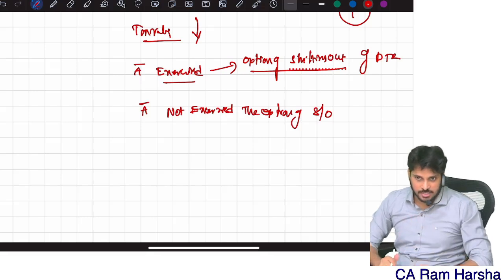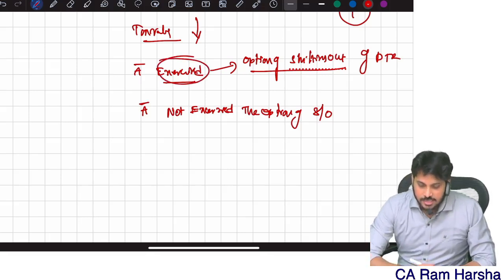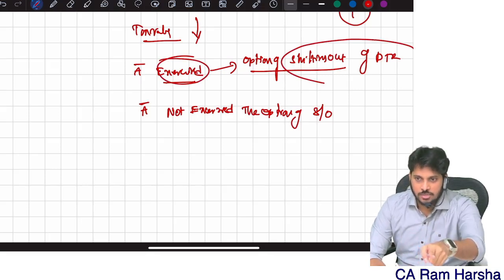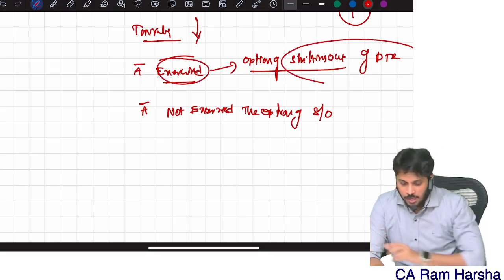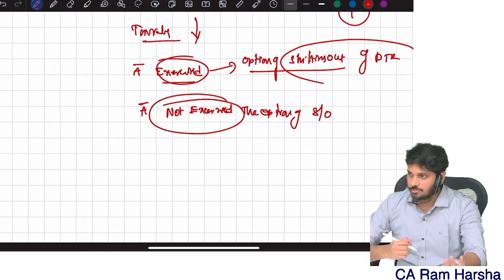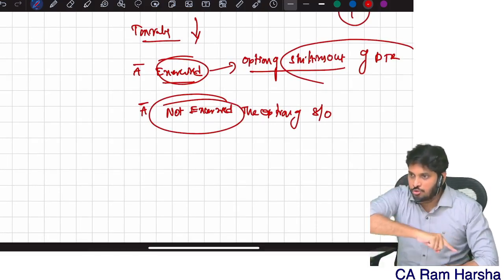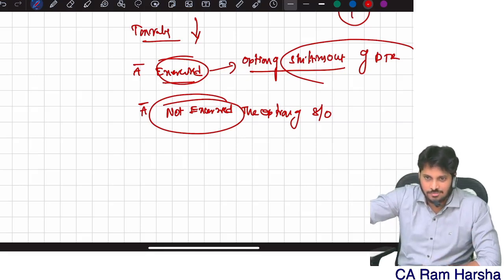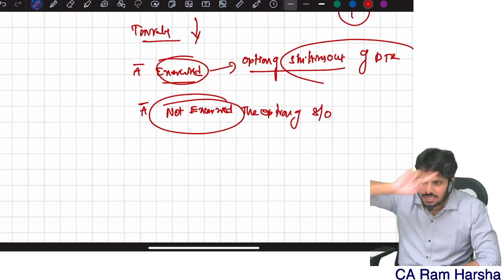115BAC, that is the section. If you exercised coming out of DTR, what does it mean? Normal tax regime. If you did not exercise coming out, you did not come out, you didn't exercise anything. Are you getting it? SSE has not exercised the option of shifting out means default tax regime.